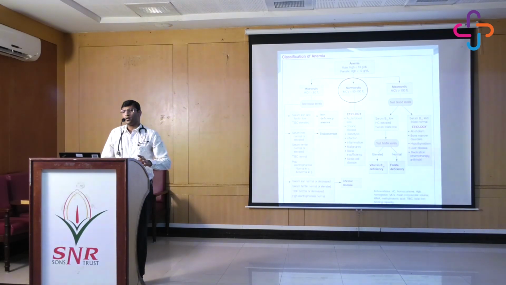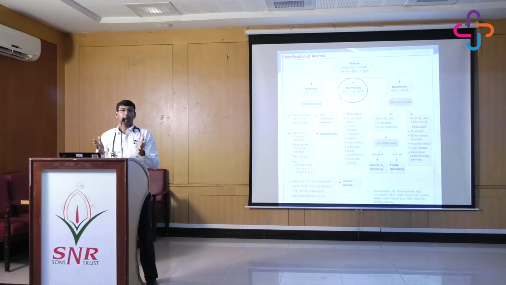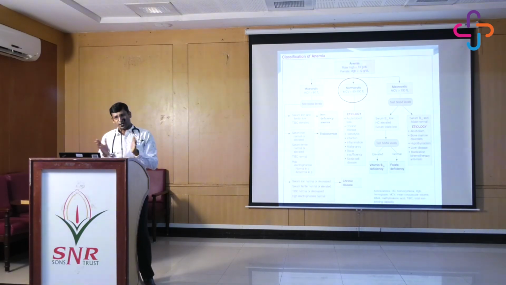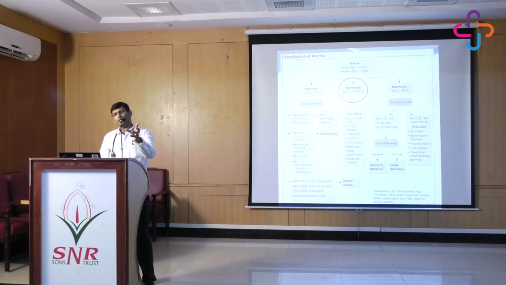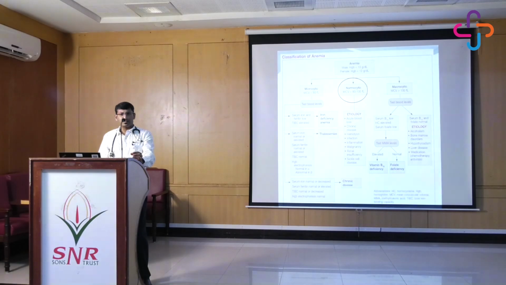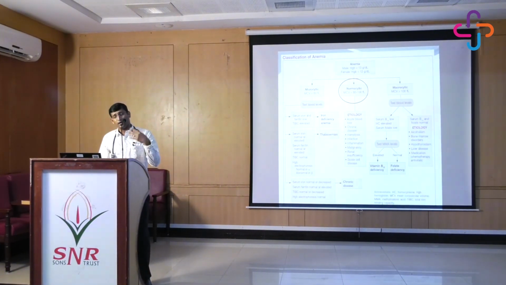So for the PGs here, how do we classify anemias? There are multiple classifications or algorithms which can be used, but we generally pick MCV, mean corpuscular volume. Anything between 80 to 100 is considered normal. If it is more than 100 it is considered macrocytic. If it is less than 80 it is considered microcytic. For the basis of understanding, microcytic anemias could generally be only iron deficiency anemia or thalassemia, and the easiest calculation, the Mentzer index, we can find out. These may not be exact replicas. Sometimes there will be some variations also.